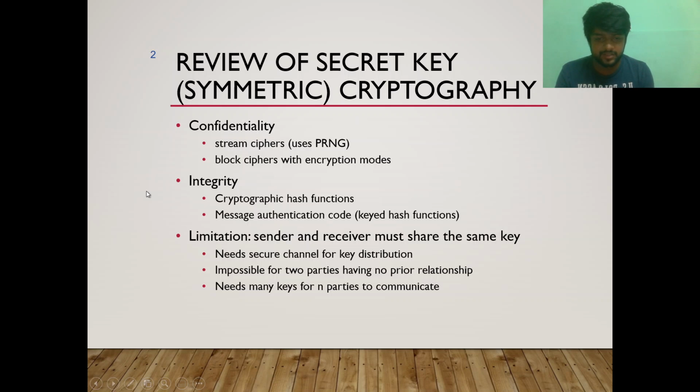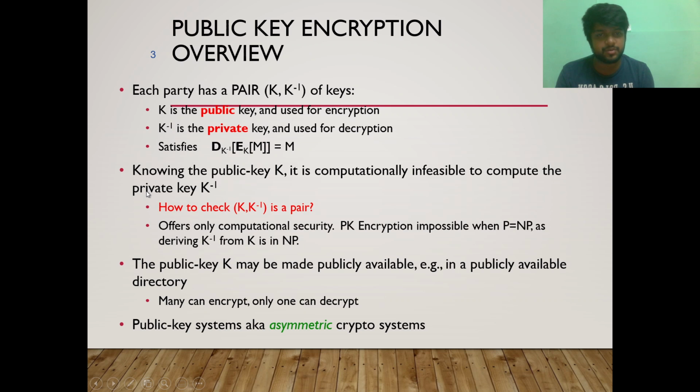So the limitation: sender and receiver must share the same key. So one limitation is that we have to keep one key the same, like the public key should be the same key. That is the main limitation of the cryptographic technique. It is impossible for two parties to have a prior relationship, and it needs many keys for n parties to communicate. Once each party has a pair of keys, k and k minus 1, k is the public key and used for encryption, k minus 1 is the private key and used for decryption. We will see these topics.